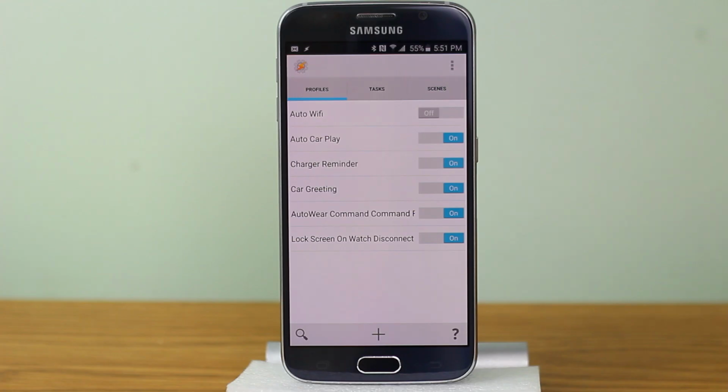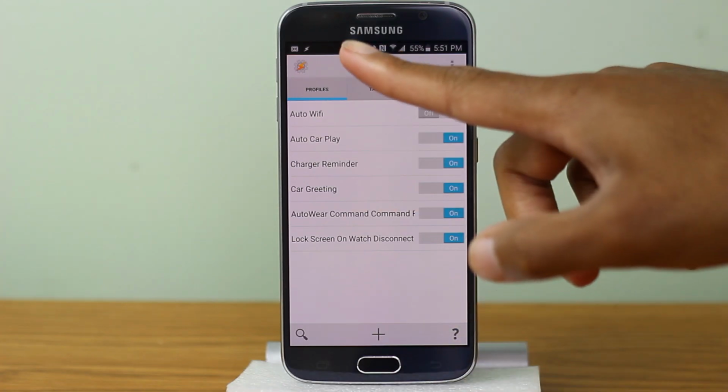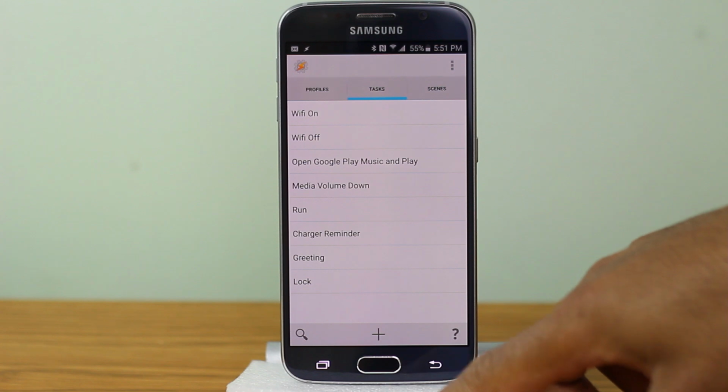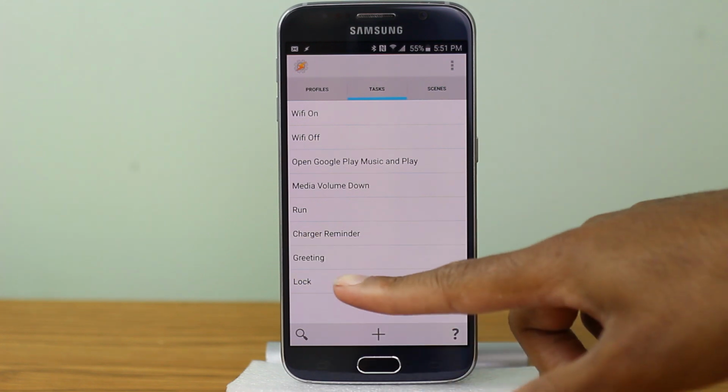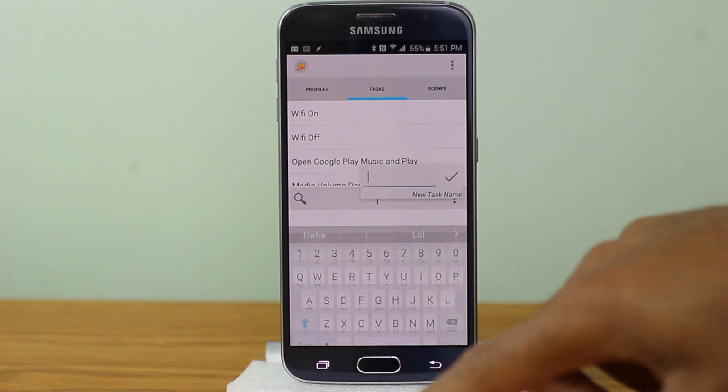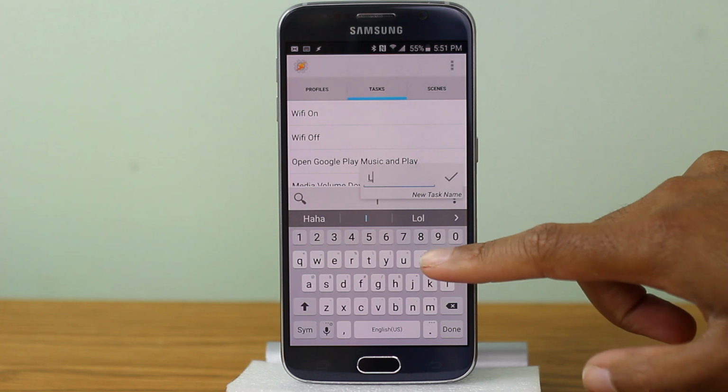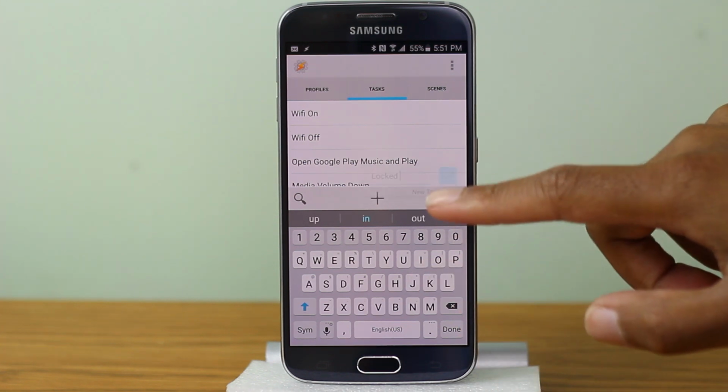So inside of Tasker, what you first want to do is create a new task. So go over here to Task. We're going to create a task called Lock. So I already created it, but I'm going to create a new one just to show you. So let's call this Locked. Okay, so create that task.